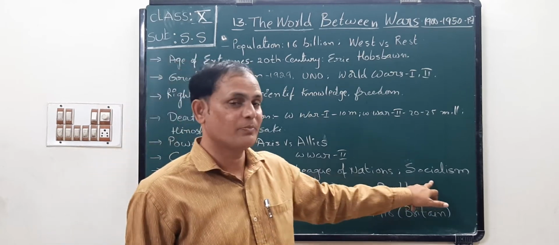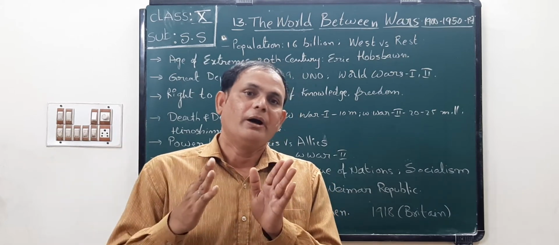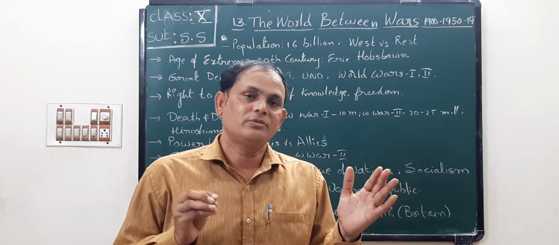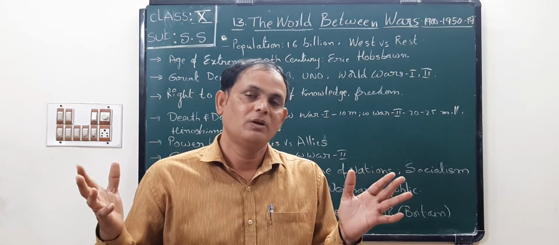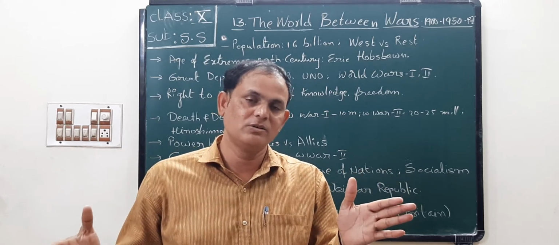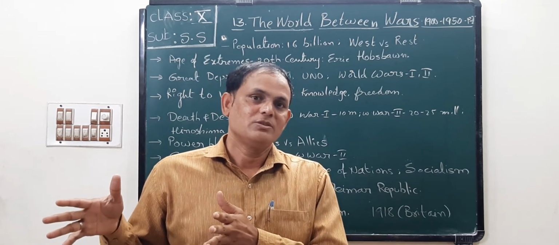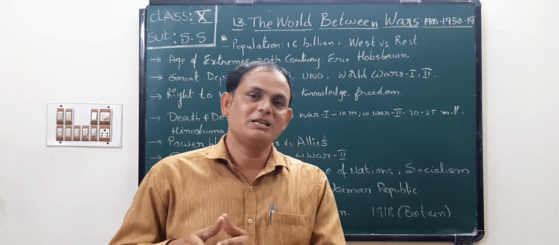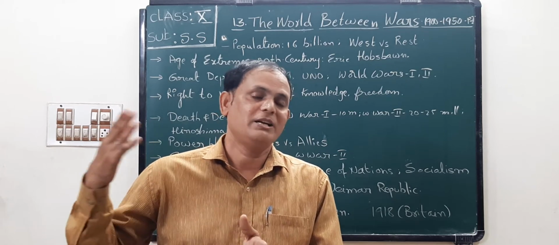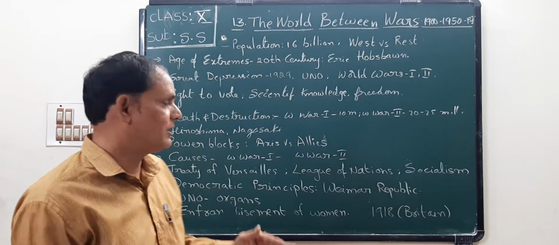Next, socialism. What is socialism? In 1917, what happened in Russia? Russia embraced socialism. Okay, so that's why Britain, scared of socialism spreading over the remaining countries, came to Germany and consolidated it to be a neutral buffer. Germany also accepted, but in 1939, what happened? Germany attacked the USSR. Okay, children. So that also happened.